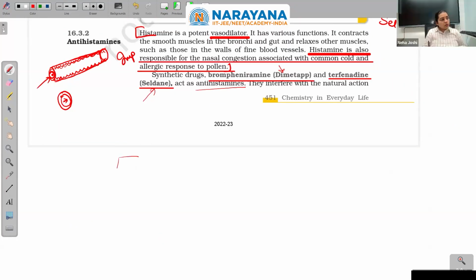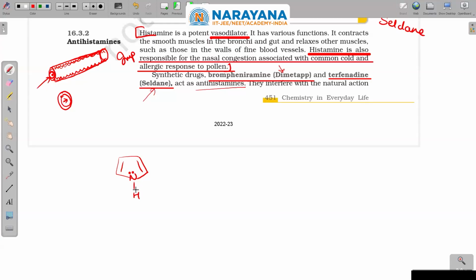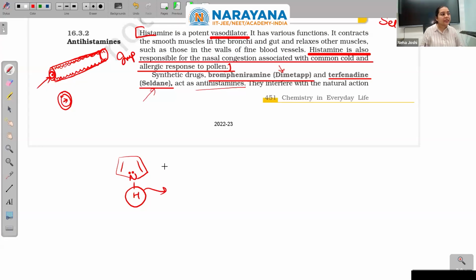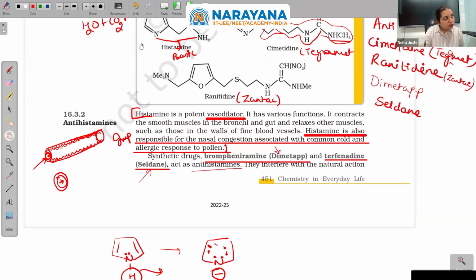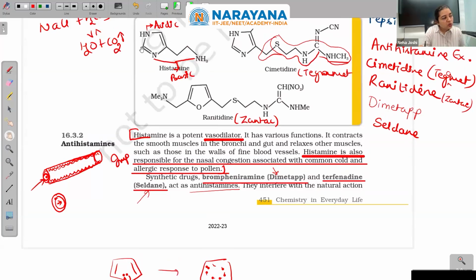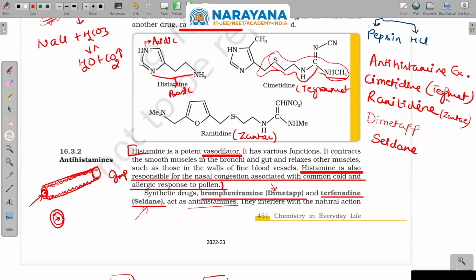Shubhangi, you must be aware that in pyrrole, this lone pair is part of the aromatic cloud. So this is not basic; instead of a base, it behaves as an acid. It releases this H plus easily as the anion is stabilized and is aromatic. Coming to this NH, which is single bonded, it is quite similar to that pyrrole, and the lone pair will take part in the resonance.